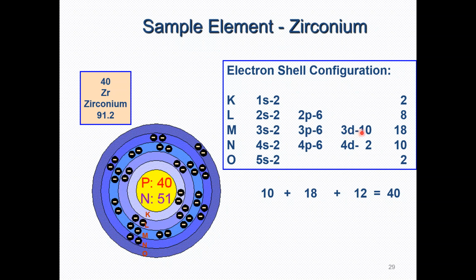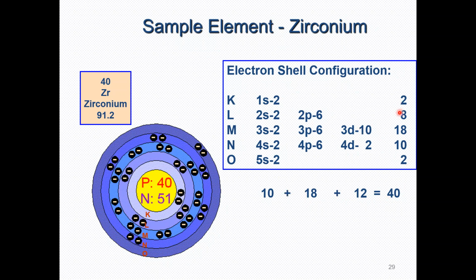Similarly, in the N shell, the total number of electrons that zirconium has is 10. And the O shell, the outermost shell that we also call the valence shell, has only 2 electrons.